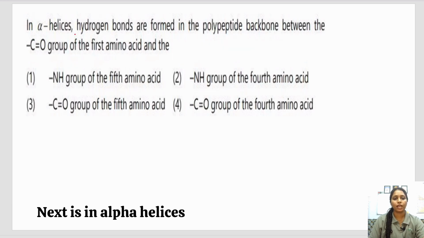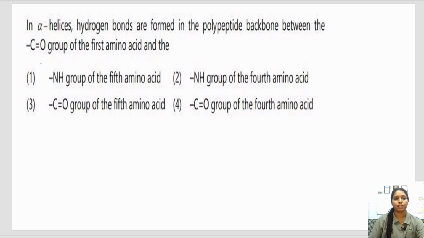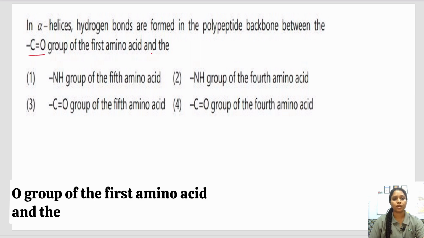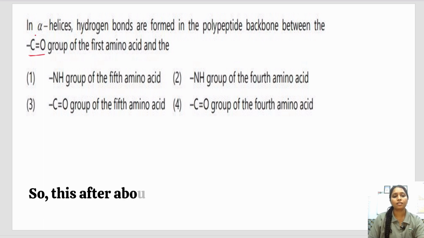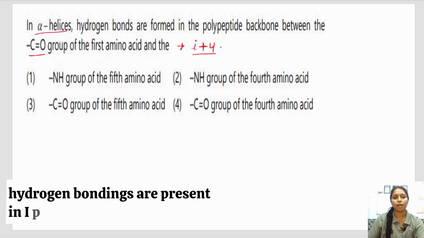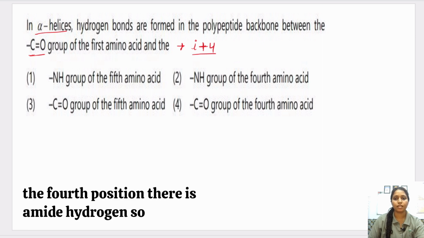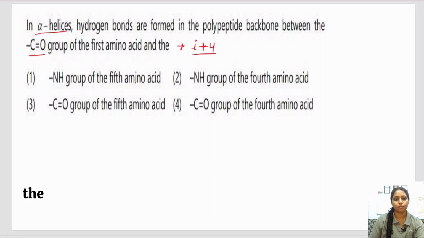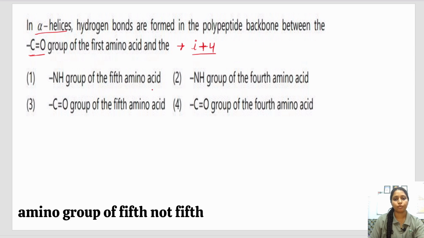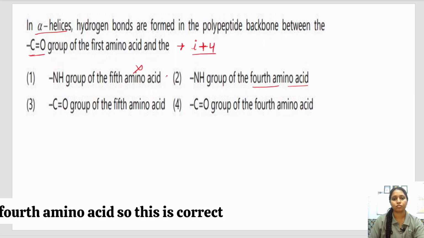Next is: in alpha helices, hydrogen bonds are formed in the polypeptide backbone between the CO group of the first amino acid and the. So this asks about alpha helix hydrogen bonding. We all know that in alpha helix, i plus 4 hydrogen bonding is present. In the i position there is the carbonyl oxygen, and in the fourth position there is the amide hydrogen. So the amino group of the fourth amino acid. So this is correct.